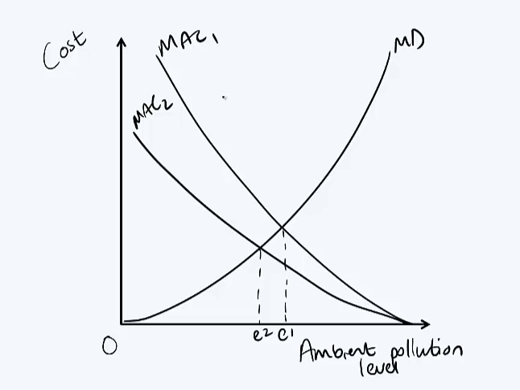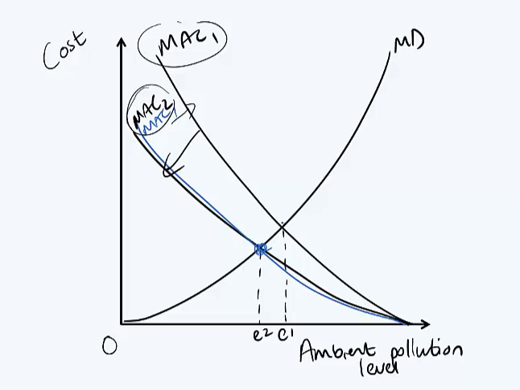In the long term, this would be fine because all the technology available to country 2 would be shared with country 1 by trade and technological transfers, and therefore MAC1 would also shift down until it is where MAC2 is currently. So we have two curves on the same line, and therefore only one efficient level.